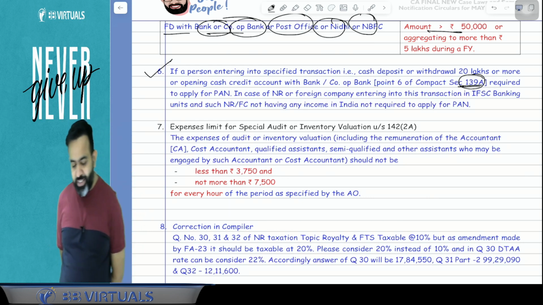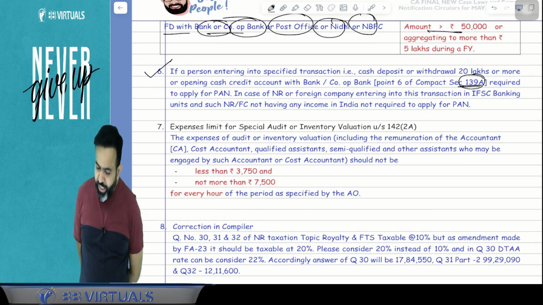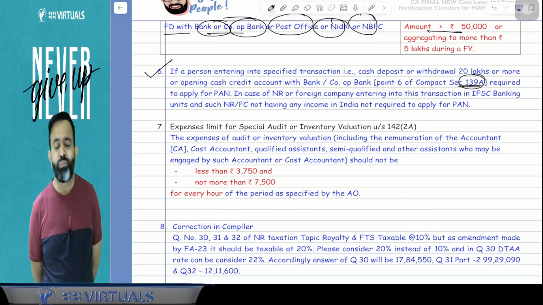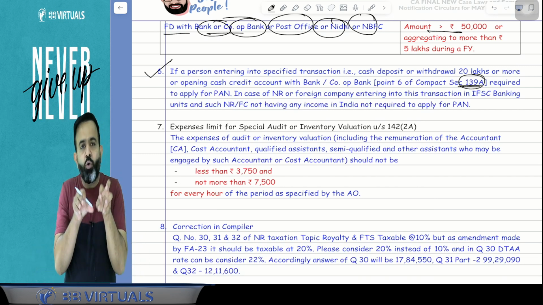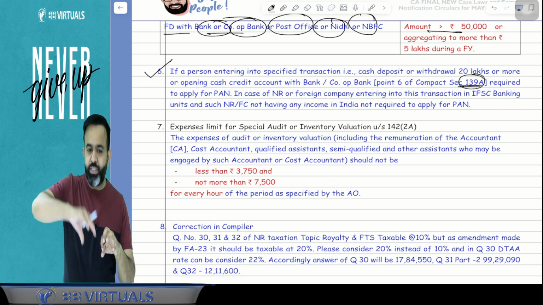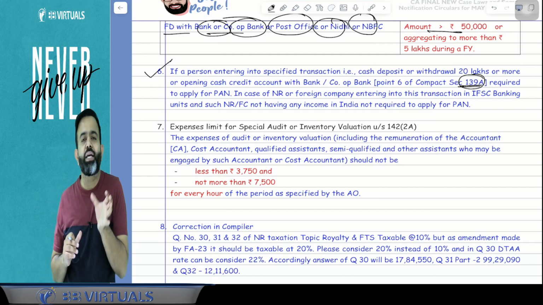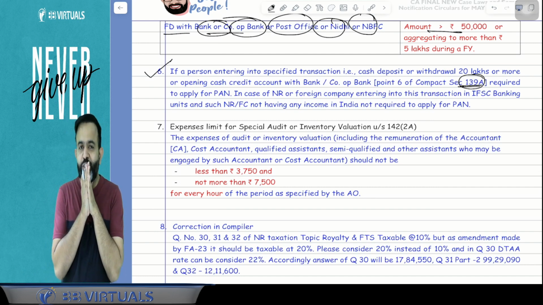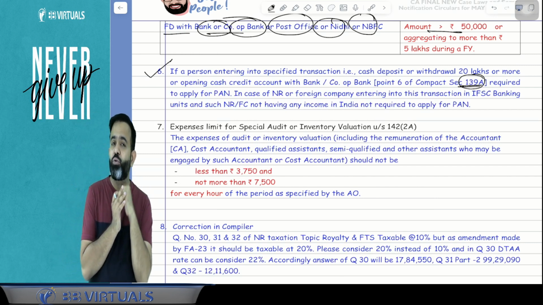Now the question is, suppose there is any non-resident or foreign company, and in the IFSC located banking unit they are depositing money, or withdrawing, or opening a cash credit account. Are they also required to apply for PAN?